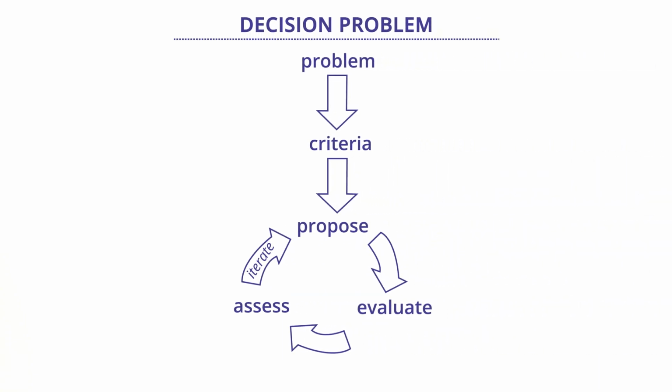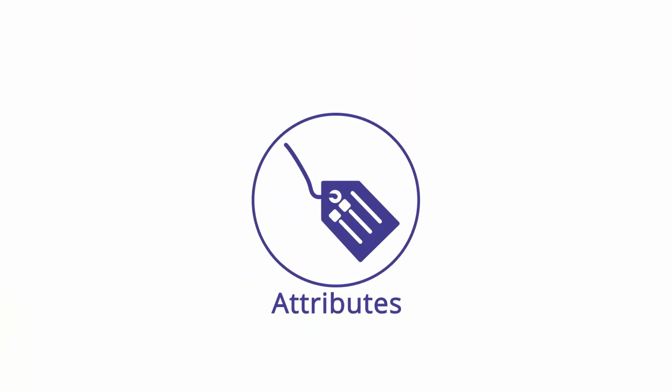Now, even for this very simple problem, using this representation was a very powerful way of thinking about a structured means for solving our decision problems. That is, in general, we define a problem, we derive criteria, we propose alternatives, we evaluate those alternatives, and then we assess those alternatives in terms of whether they meet our constraints and whether there are good enough solutions in there that I'm willing to select one and walk away. The objectives and goals can be derived into criteria for evaluation. These are particular metrics that we're going to evaluate using different modeling and simulation techniques and/or other means for generating data. We often call these attributes as an operationalization of criteria that represent value.